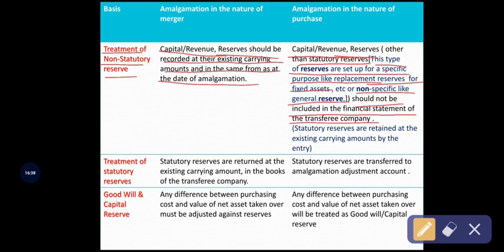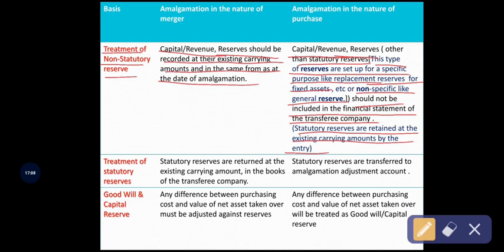Okay, so statutory reserves are retained at the existing carrying amount by the entry. In this difference, non-statutory reserves should not be included in the financial statement of the transferee company under amalgamation in the nature of purchase, but the statutory reserves are retained at their existing carrying amount by the entry.